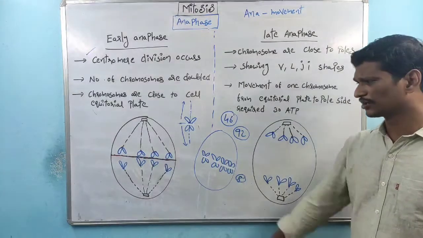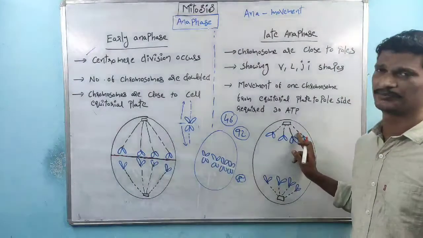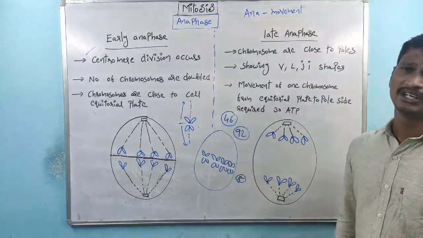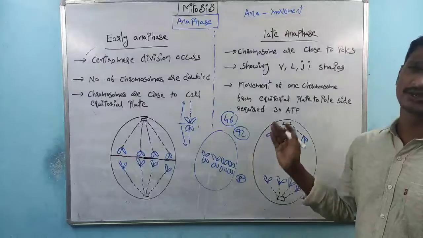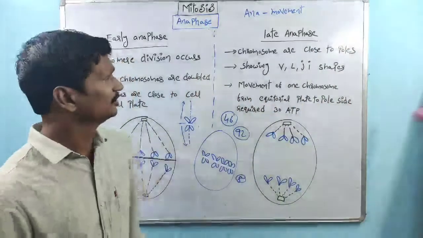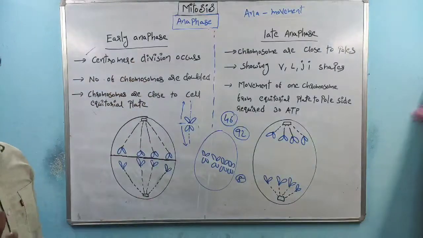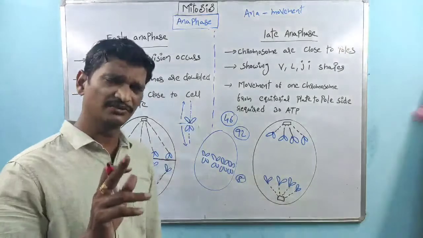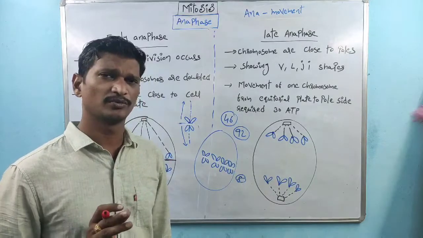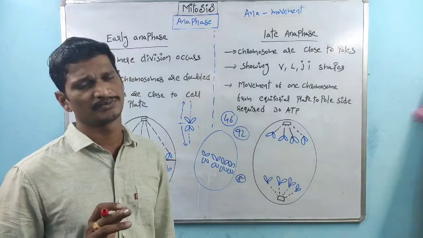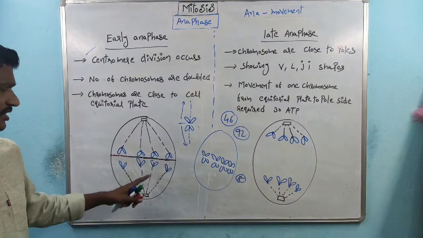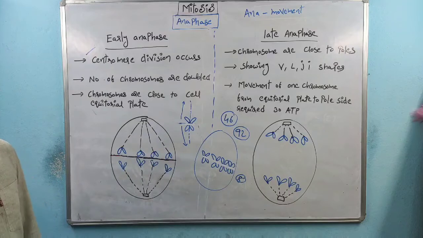That is the major difference. Here close to center, here close to pole. That's the reason why I said this is an easy way to remember the difference between early anaphase and late anaphase, right? So that is about early anaphase. Remember, in early anaphase, the centromere is divided. The next important point is that the number of chromosomes is doubled. And the third point is that chromosomes are close to the equatorial plate. That is about early anaphase.